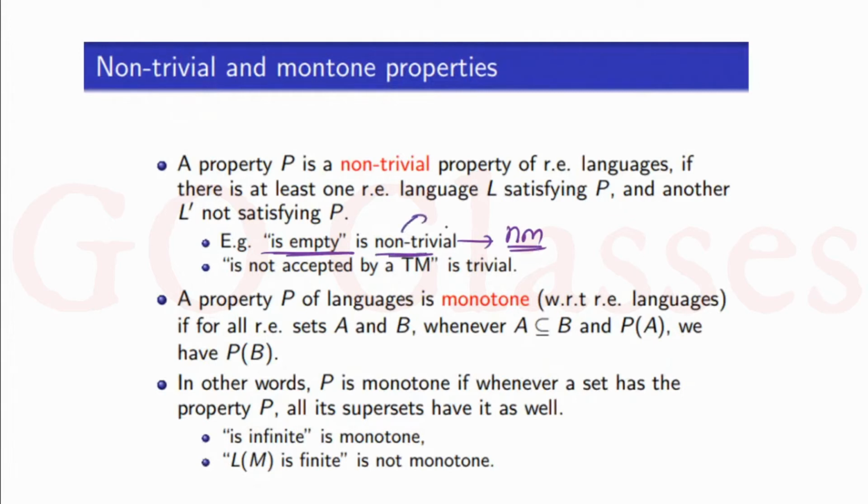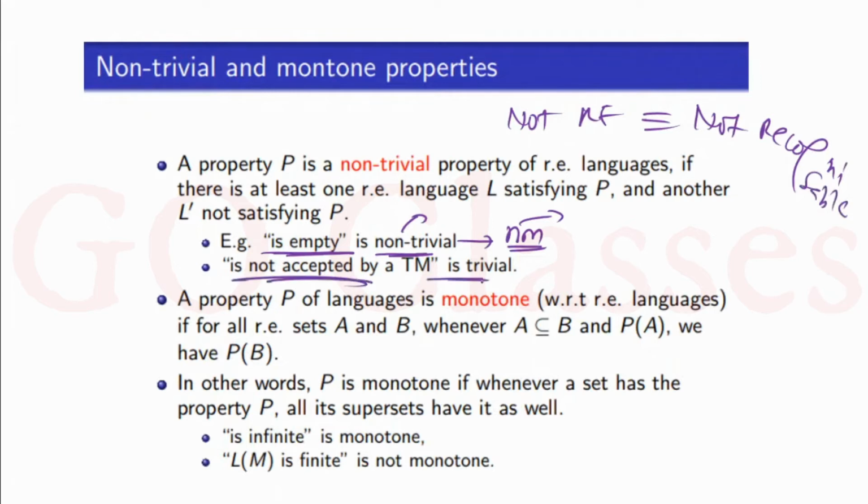Because of non-trivial, this is undecidable. Because of non-monotonic, this is not recognizable. Not RE means not recognizable. Similarly, you can see this is a trivial property, and every trivial property is a monotonic property. Now this is infinite, a monotonic property. Is finite, a non-monotonic property.